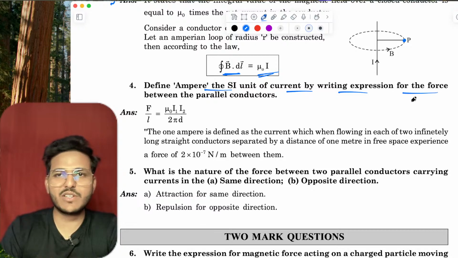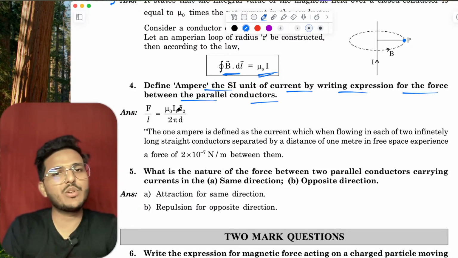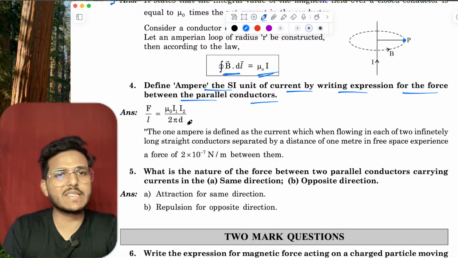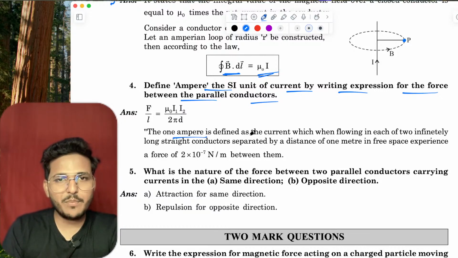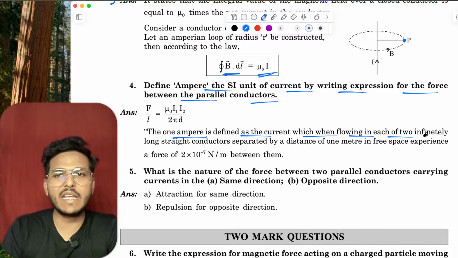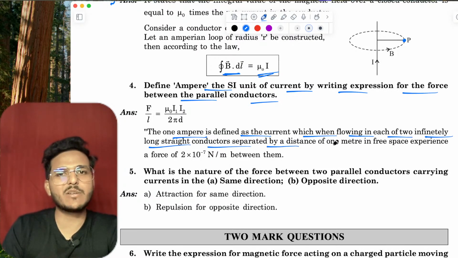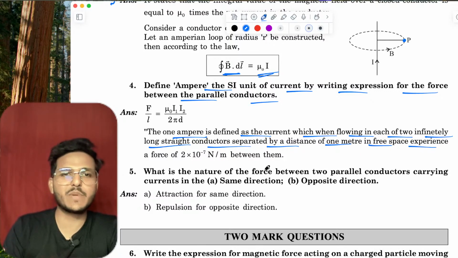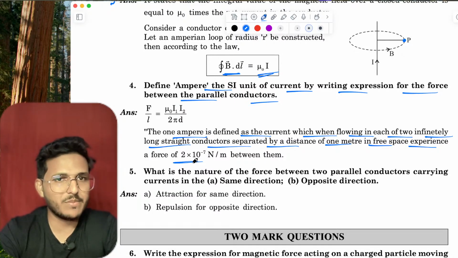Define ampere SI unit of current, writing the expression for the force between parallel conductors. See, F upon L equals mu naught I1 I2 upon 2 pi d. This is the force between two parallel current carrying conductors. The 1 ampere is defined as the current which, when flowing in each of two infinitely long straight conductors separated by a distance of 1 meter in free space, experiences a force of 2 into 10 to the power minus 7 Newton per meter between them.